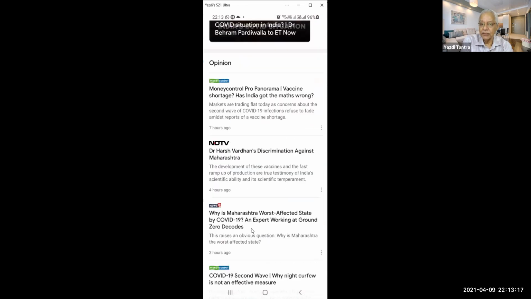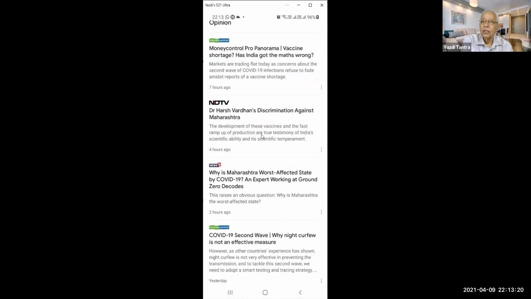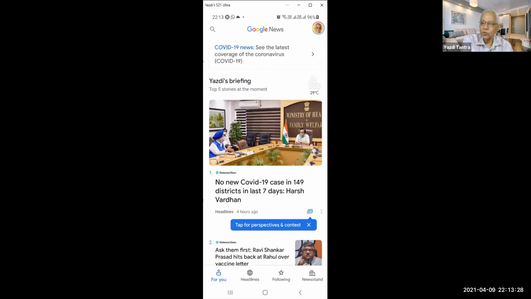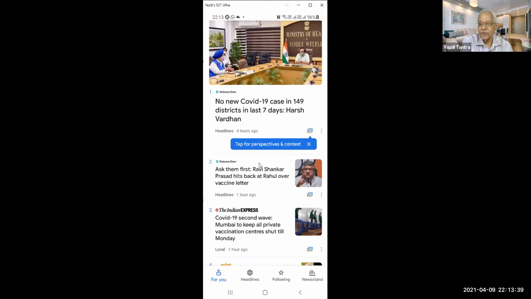NDTV has something. News 18 has something. So what I am seeing here is a variety of coverage for the same news item. Here I am seeing multiple news items, but if I tap on this, I will see perspectives and context. So for the same news item, I can see multiple sources.